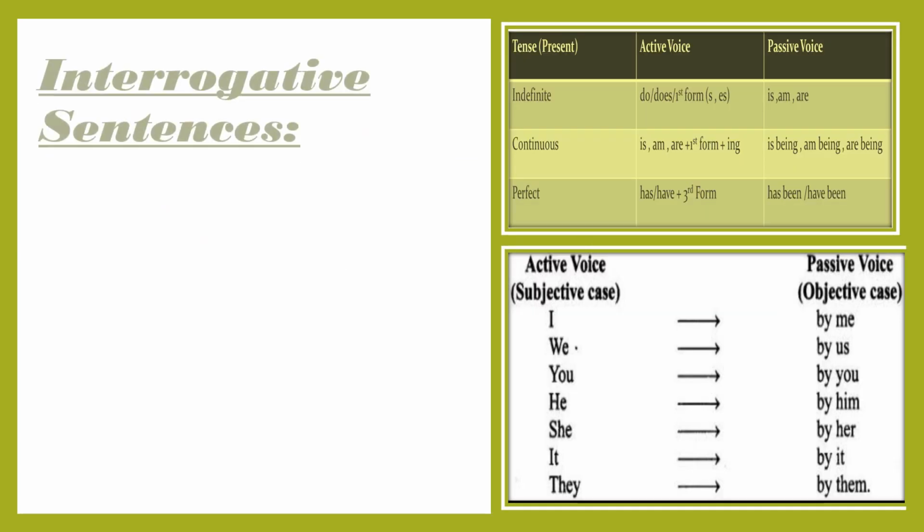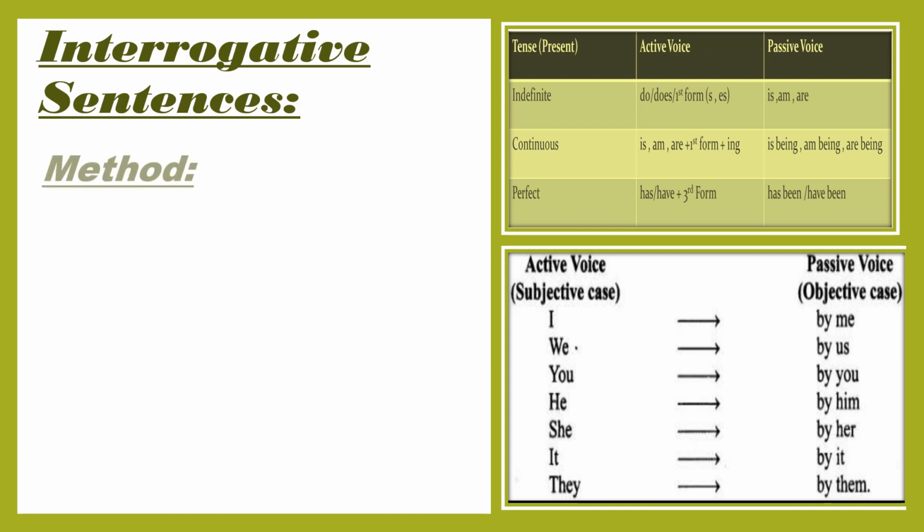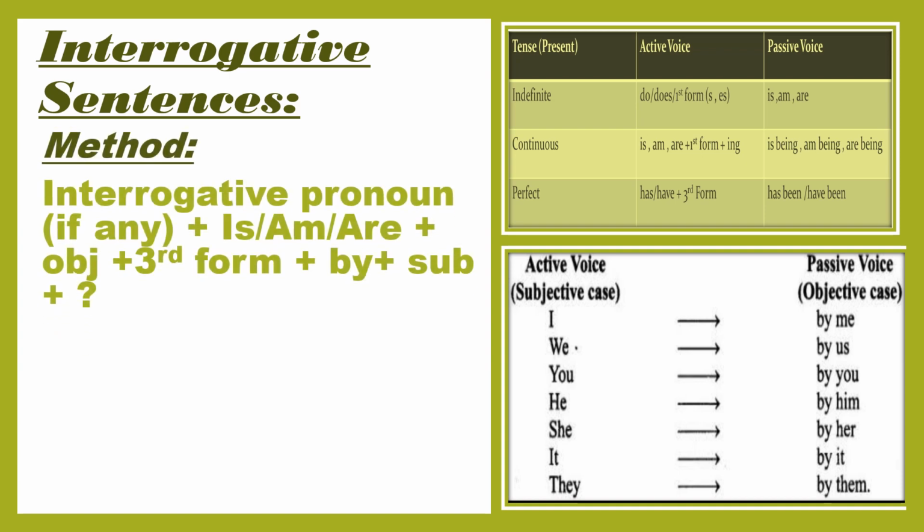Now we will discuss interrogative sentences of present indefinite tense, and here is the method of interrogative sentences. First of all, we will write interrogative pronouns. Interrogative pronouns are those W family words, for example, who, where, when, why. These are the W family words and these are the interrogative pronouns, and how is also included with them. If there is any interrogative pronoun, then we have to write it at the start of the sentence. Then the helping verb is is/am/are, then object and third form of verb, by, subject and question mark. That is the method.